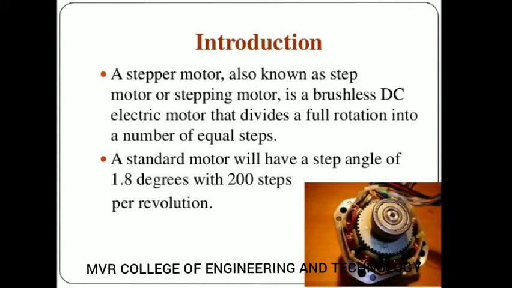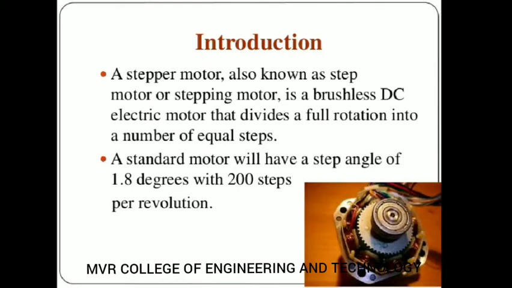I mean to say, for example if you take a rotation of 1.6 degrees, so if you rotate your rotor with 1.6 degrees rotation, it gives 1.6 degrees rotation, and after some time again it will get rotated. So the motor will rotate with step by step rotation. So this motor is known as a stepper motor, which divides a full rotation into a number of equal steps.